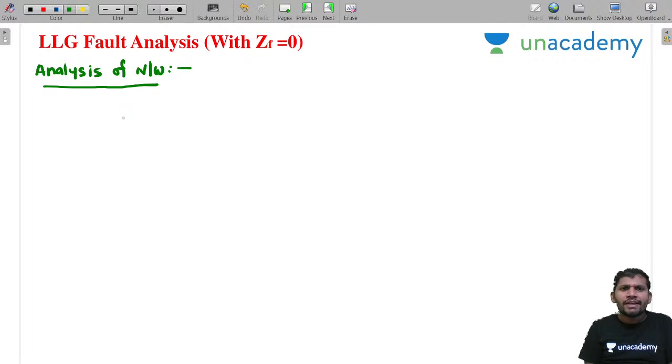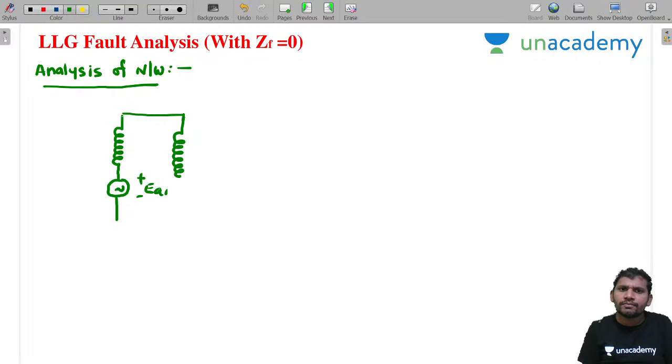Here there is a positive sequence network with plus minus EA1. Then what is this one, sir? It is the negative sequence. I am drawing the equivalent circuits. And this is the zero sequence.